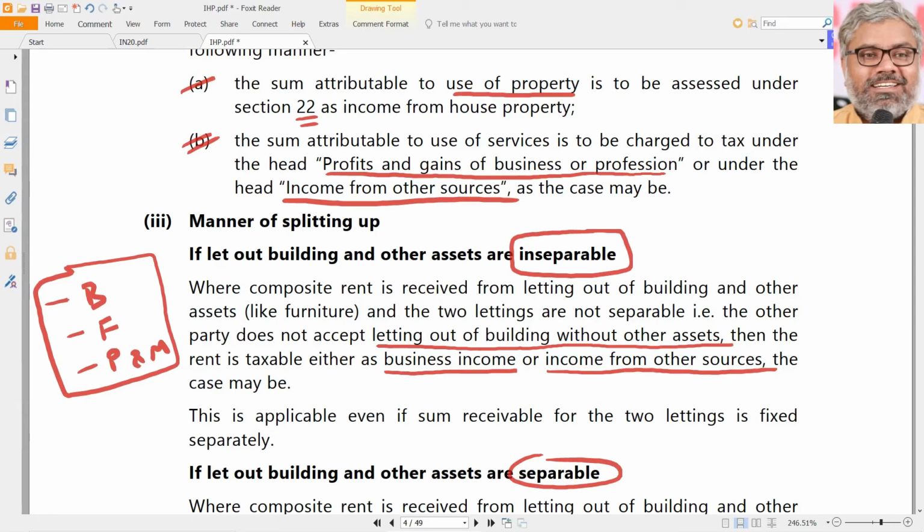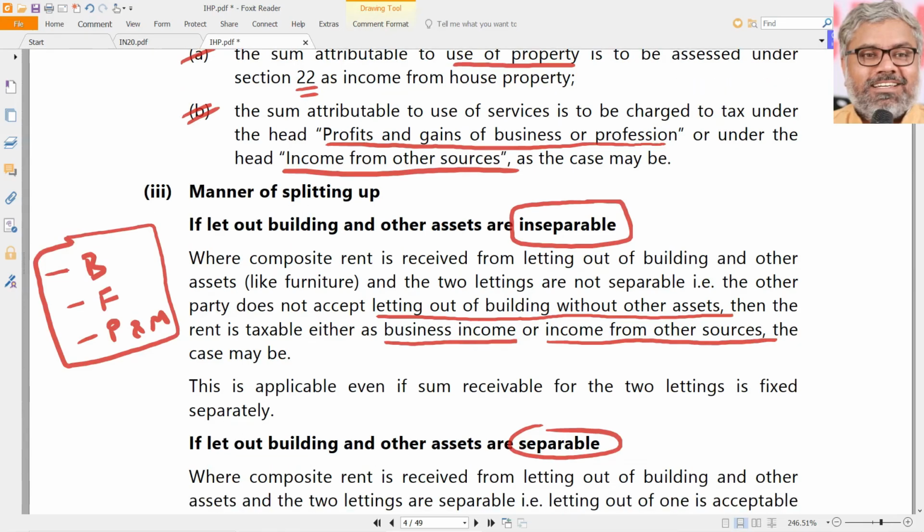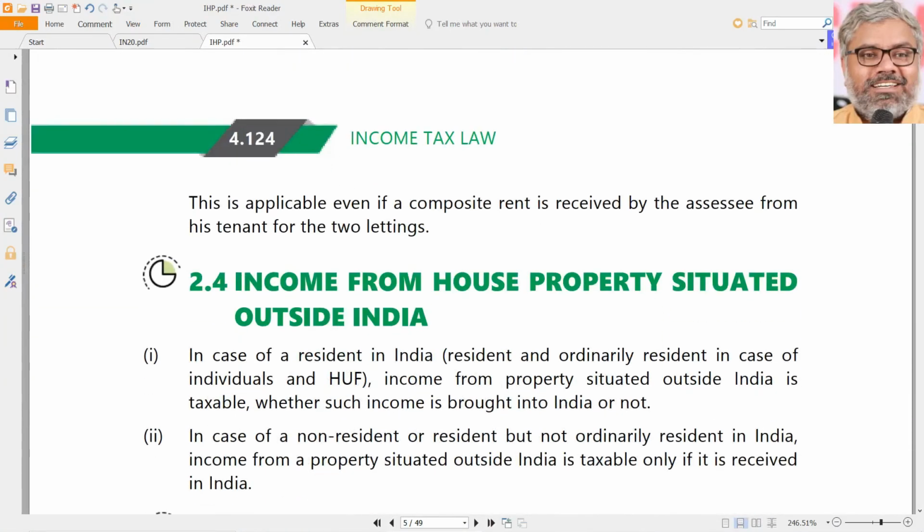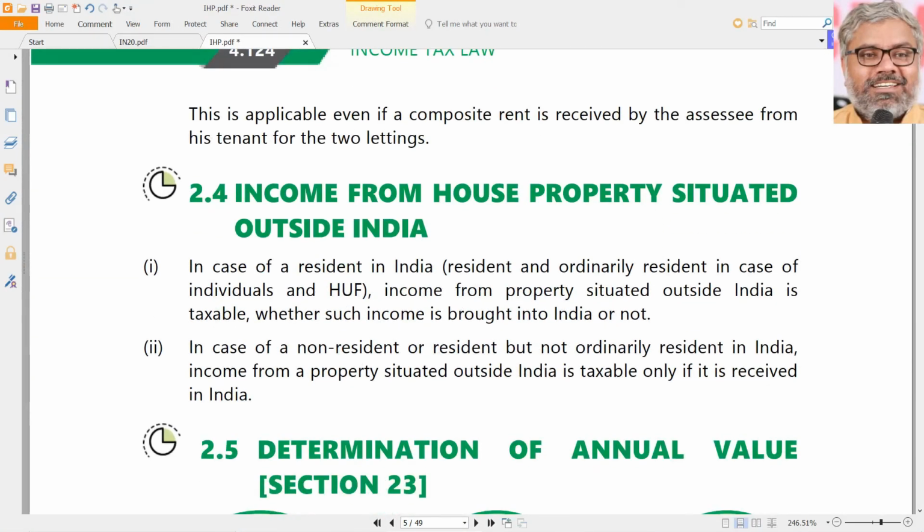Then whatever the income that the function hall owner earns, how can he separate how much is coming from the building, how much is coming from catering service, how much is coming from decoration, how much is coming from furniture? He cannot. So whatever he does, it doesn't matter. All the income is PGBP income. Don't worry about income from house property in such cases. That is the composite income, another important aspect to be remembered.